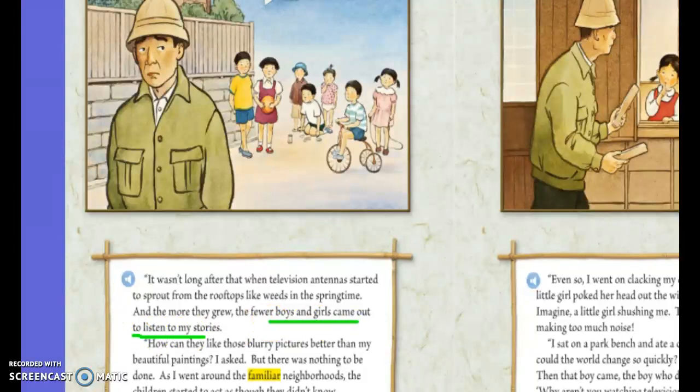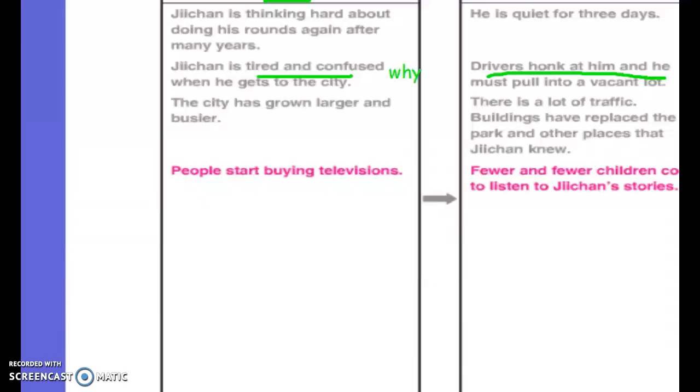So the cause was the invention of the TV. What effect did the TV have? Well, fewer and fewer boys were coming to listen to the stories. So we see a cause and effect relationship here in the story. Okay, people started buying televisions.